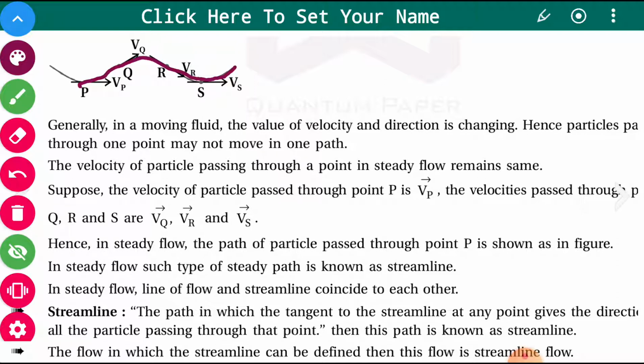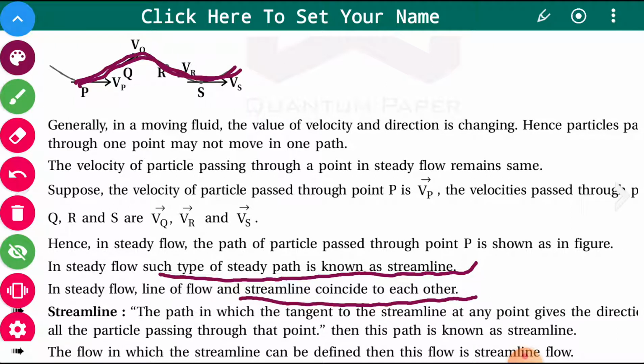Okay, the particle of fluid which is passing through point P is moving on this particular path. In steady flow such a type of steady path is called the streamline. In steady flow, line of flow and streamline coincide with each other.